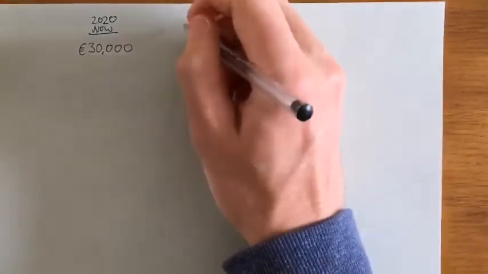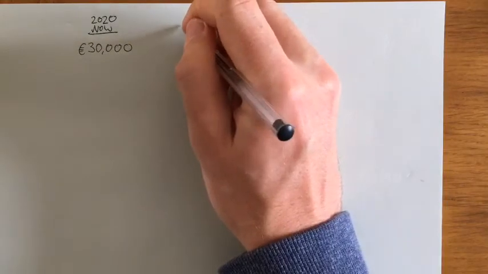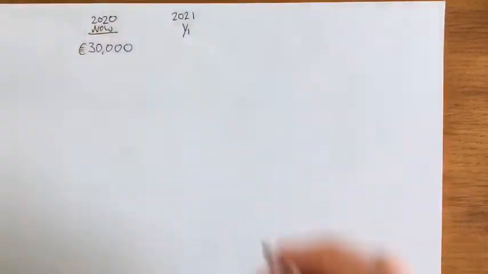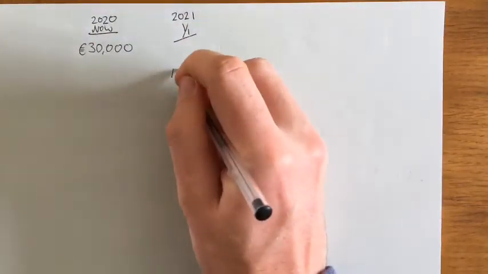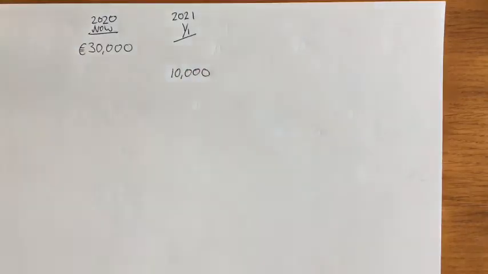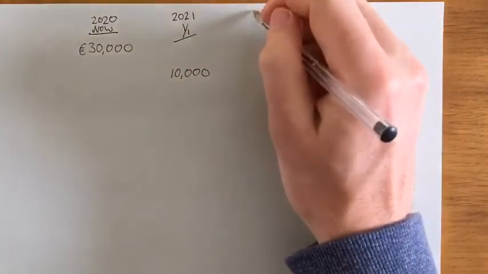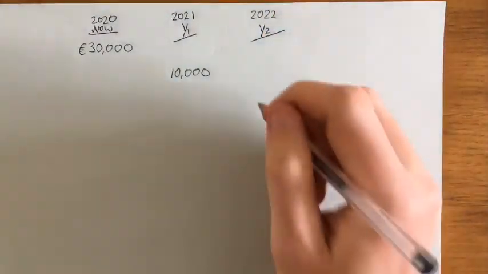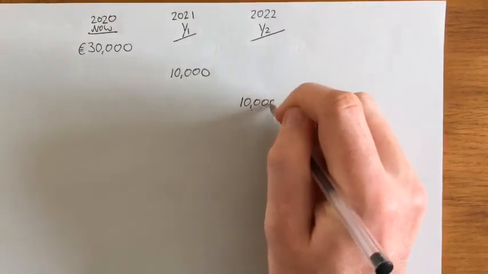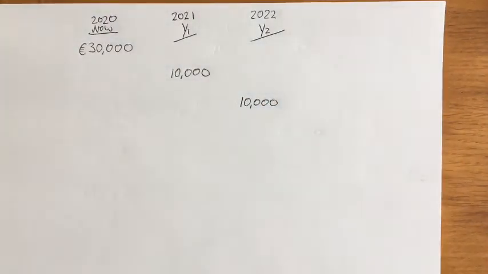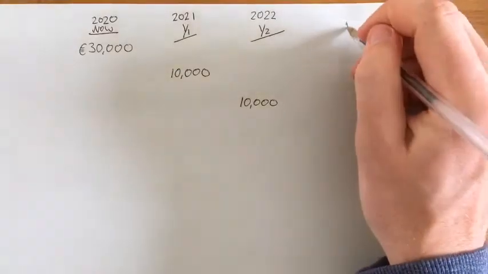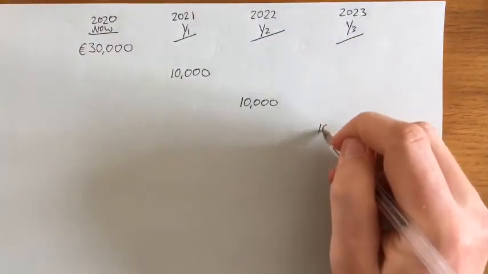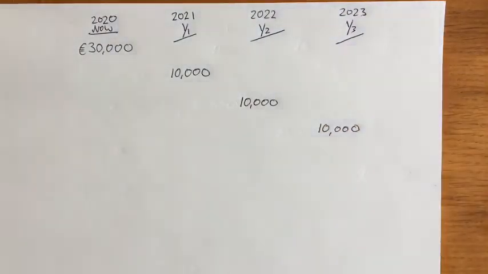We did an example like this in class. In 1 year from now, obviously it'll be 2021, your friend says that they will give you back 10,000 euro. Then in 2 years from now, so in 2022, your friend says they are going to give you another 10 grand back. And then in 3 years from now, 2023, your friend says that they are going to give you another 10 grand back.